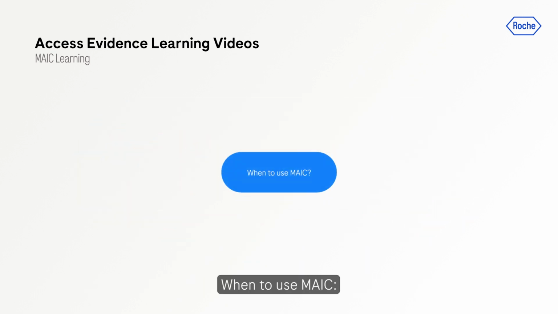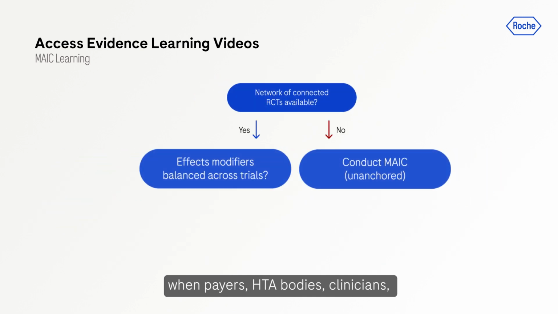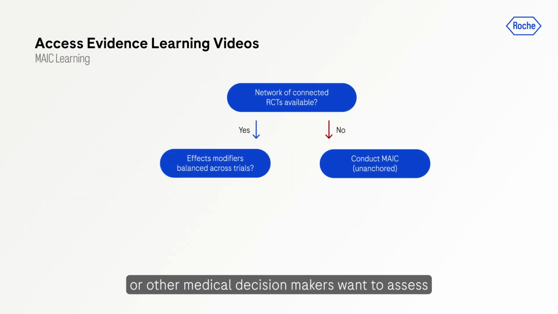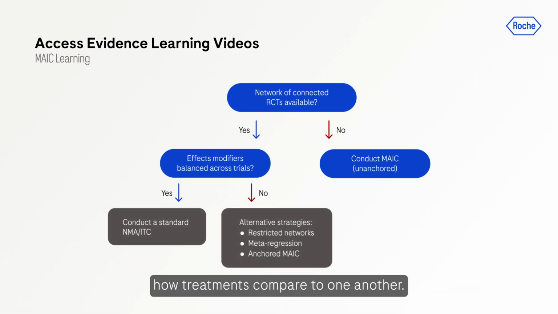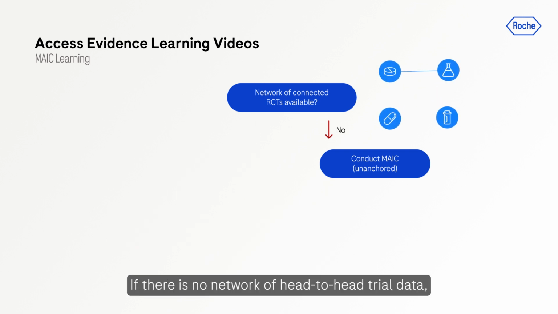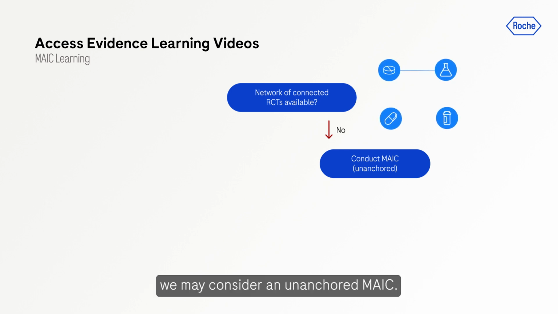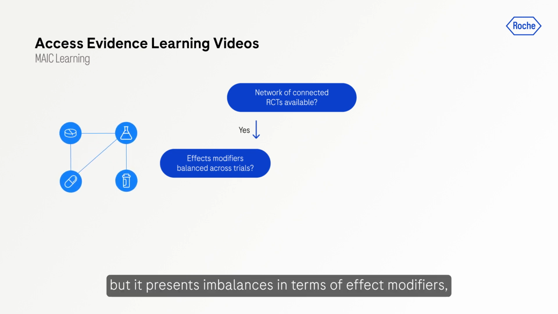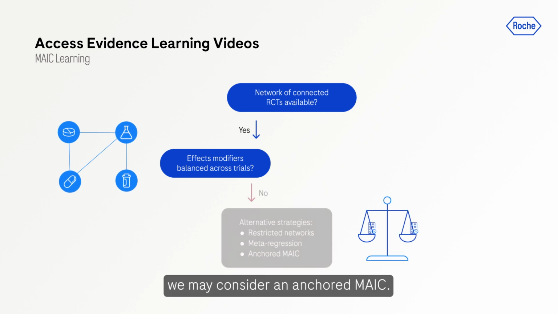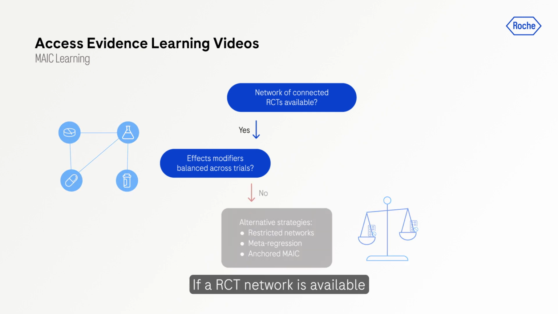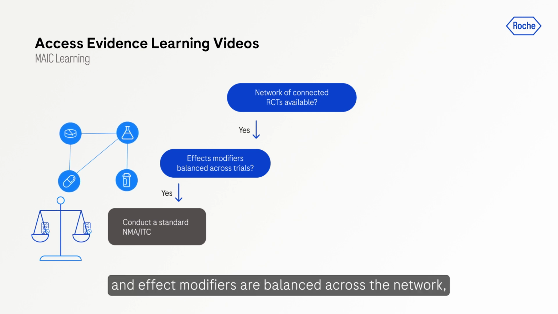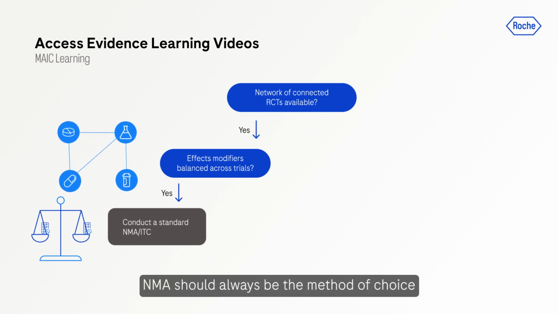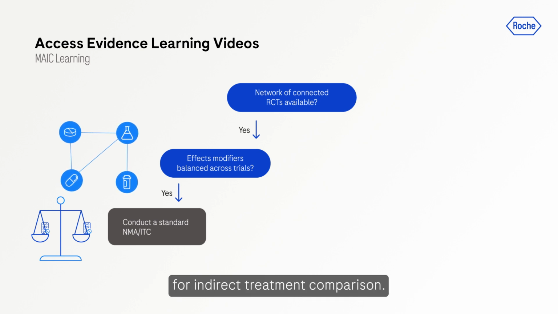When to use MAIC? When payers, HTA bodies, clinicians, or other medical decision makers want to assess how treatments compare to one another, this decision tree can help to decide how to generate the evidence for the indirect treatment comparison. If there is no network of head-to-head trial data, we may consider an unanchored MAIC. If there is a network of RCTs, but presenting imbalances in terms of effect modifiers, we may consider an anchored MAIC. If a RCT network is available and effect modifiers are balanced across the network, NMA should always be the method of choice for indirect treatment comparison.